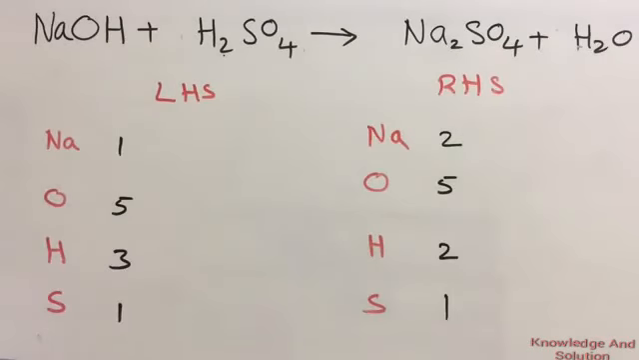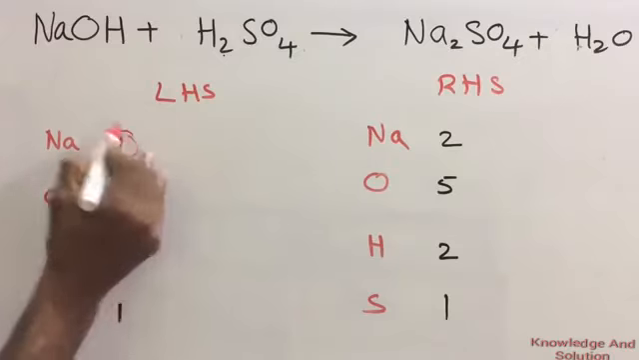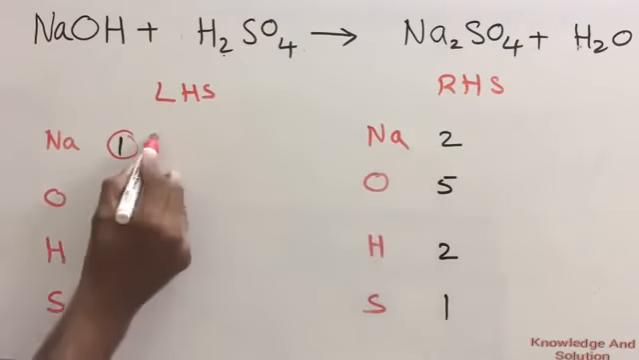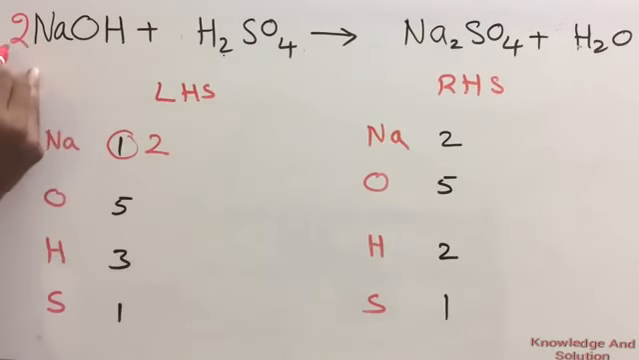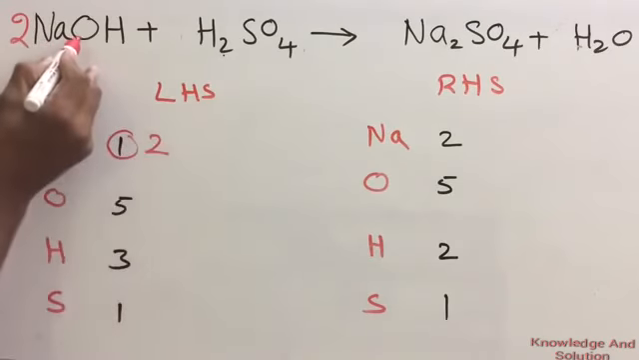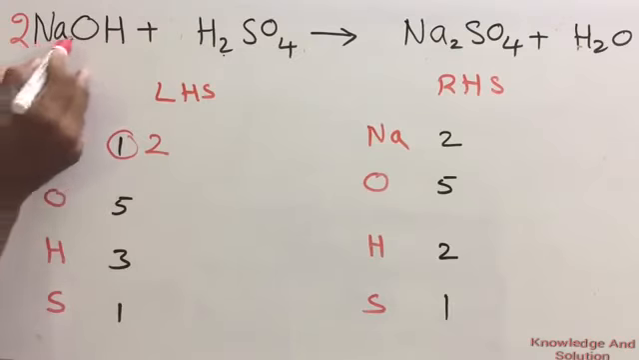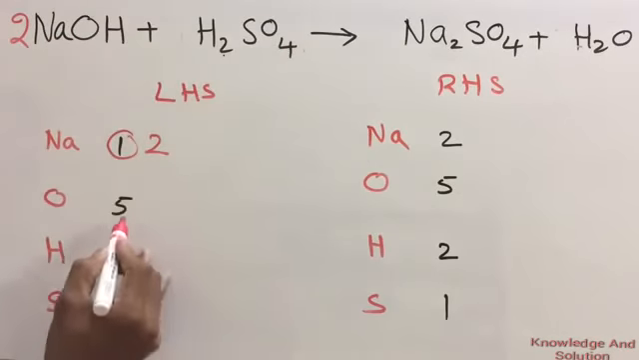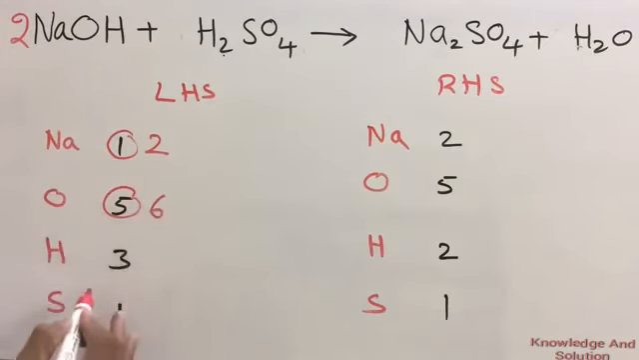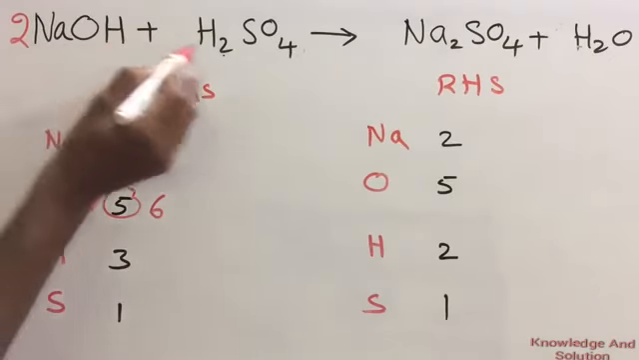Now let us balance. On LHS you have 1 sodium here, on RHS 2, so we have to multiply with 2 so that they balance. So I am writing 2 here, so 2 Na, but the number of oxygen changed now. So here 2 oxygen and here 4, so total number of oxygen will be 6, and hydrogen 2 and 2, 4.